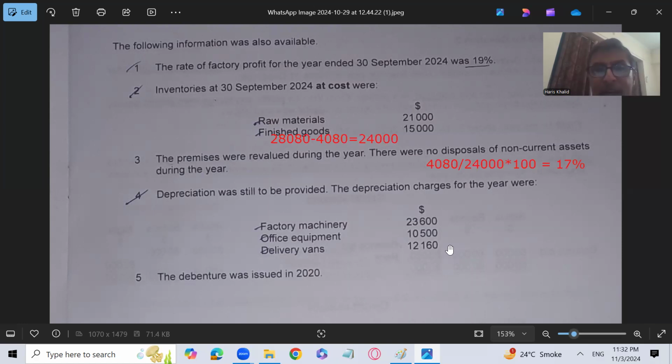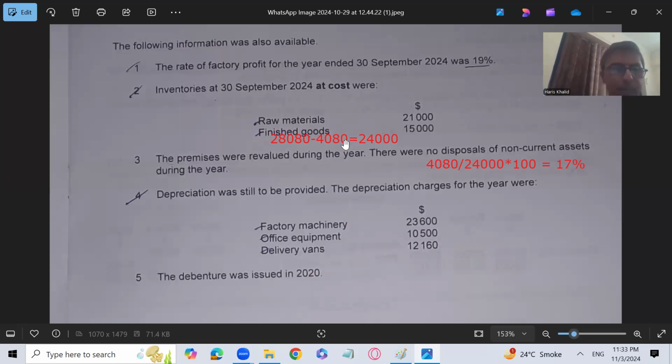We have calculated that because that is the last year's factory profit, and this year the factory profit is 19%, which should be calculated on the finished goods closing inventory. So the opening is 17%, closing is 19%.